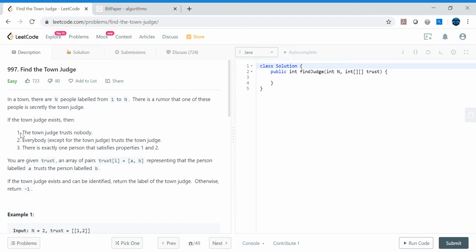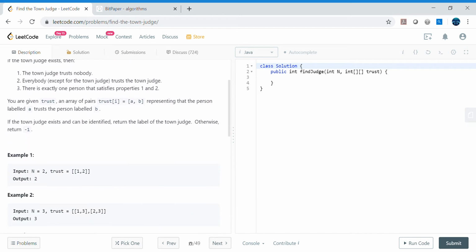Alright, so these are the conditions that we have been given. The town judge is the person that trusts nobody. Everybody except for the judge trusts the town judge, right? So what does that mean? Trusts nobody means the town judge does not trust anyone else, and every other person trusts the town judge. So these are the two conditions, and there is exactly one person that satisfies properties 1 and 2.